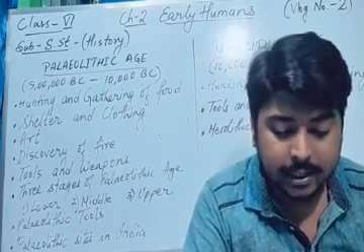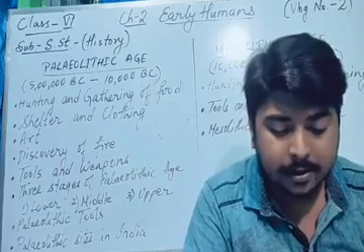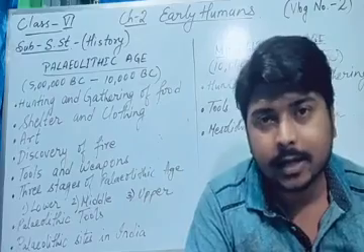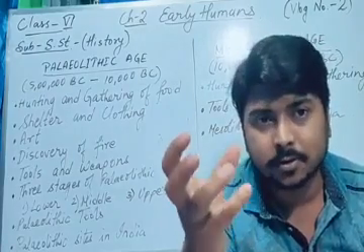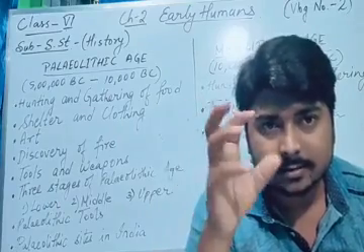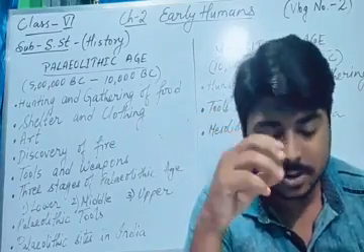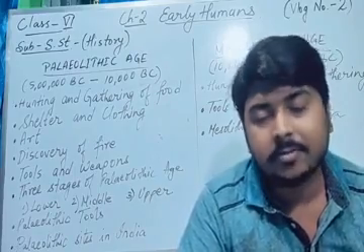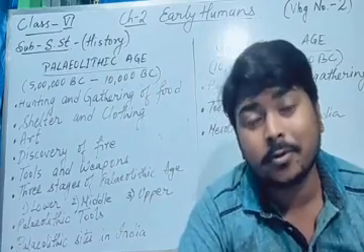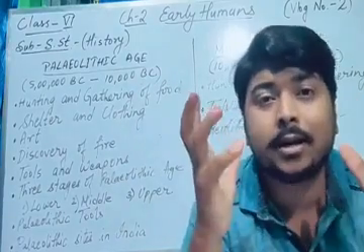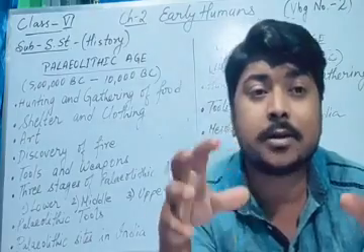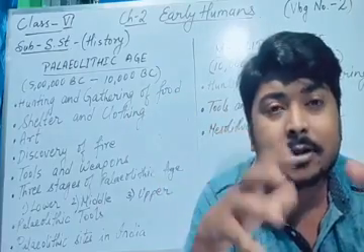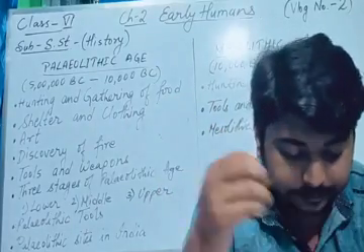The term Paleolithic is derived from the Greek word paleo, meaning old, and lithos, meaning stone. So old stone, that is the Old Stone Age. The other name of Paleolithic is Old Stone Age. This age comprises 99% of human history. It is the most important time period of human history because almost 99% of the time is covered over here.